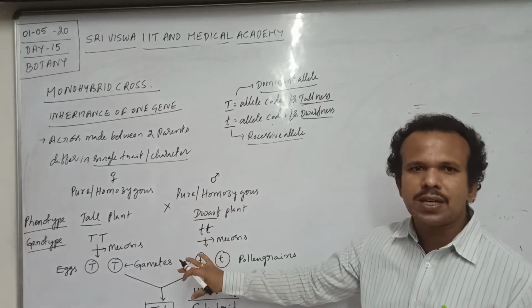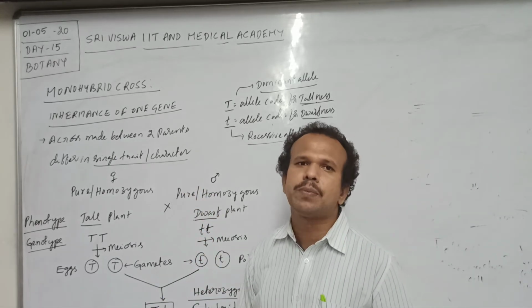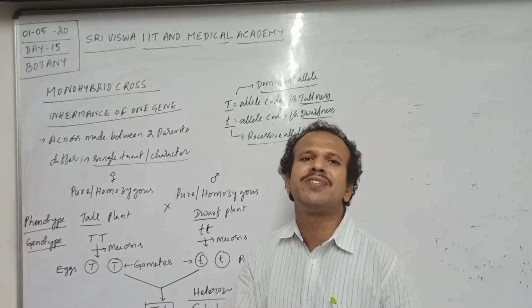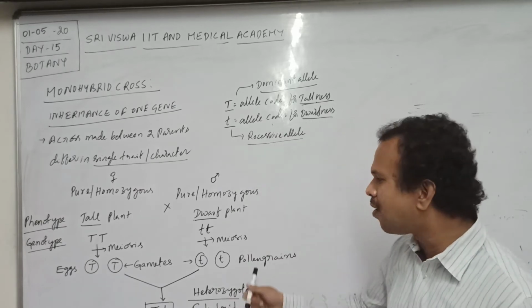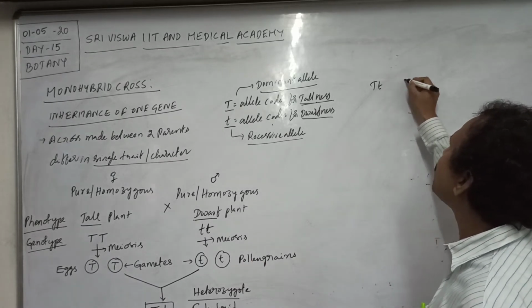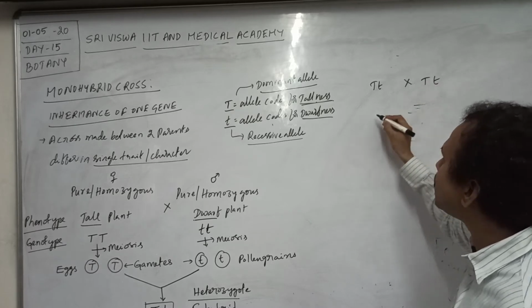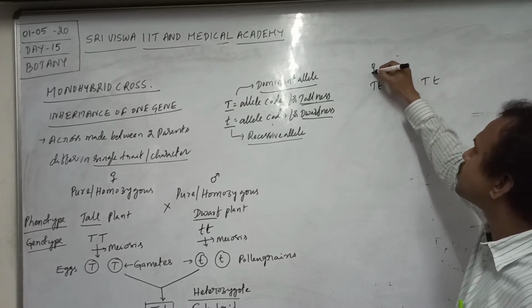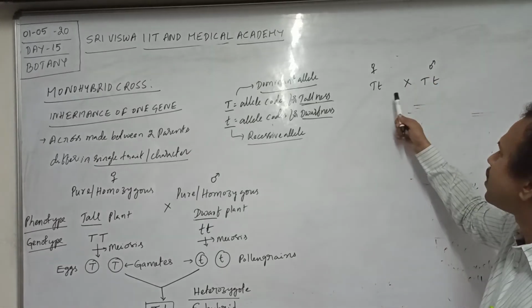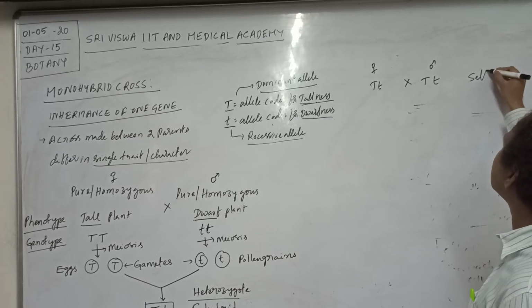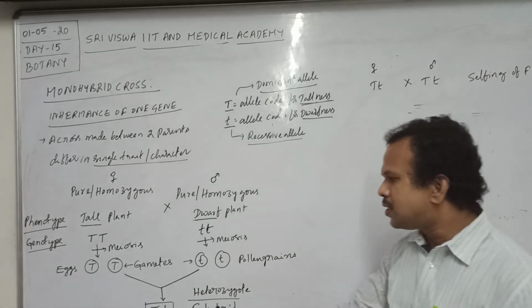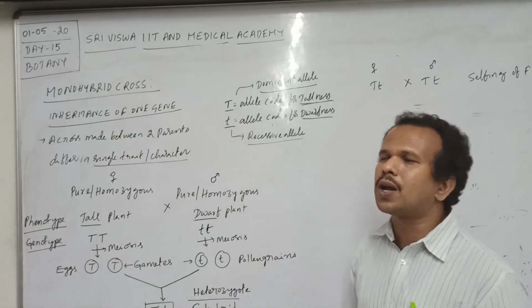After crossing and obtaining the F1 hybrid, what is the next step in Mendel's hybridization experiment? Selfing, self-pollination of the F1 hybrid. Say this is the female F1 and this is the male F1, capital T, small t. The genotype of F1 is capital T, small t.